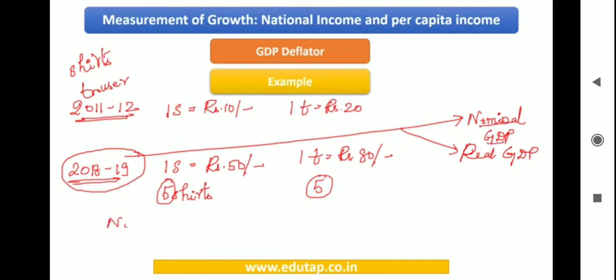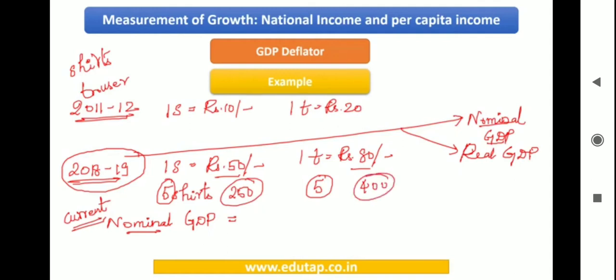Okay, you need to calculate along with me and try to remember the concepts that we have studied earlier. So what is going to be the nominal GDP? In the case of nominal GDP, recollect again what are the prices that we are going to use? We are going to use the current prices. So which are the current prices here? It is nothing but rupees 50 and rupees 80. So multiply the quantity and the price. It is 5 into 50, that is 250 worth of shirts produced, and 5 into 80, that is 400 worth of trousers produced. So totally, what is the value that we get? Nominal GDP is going to be rupees 650.